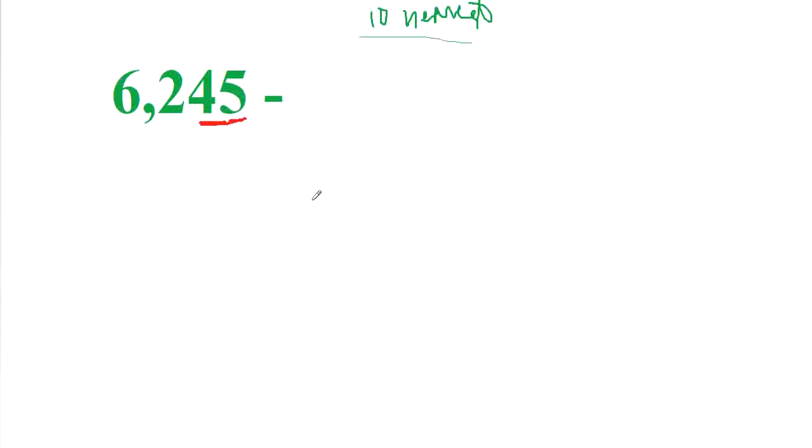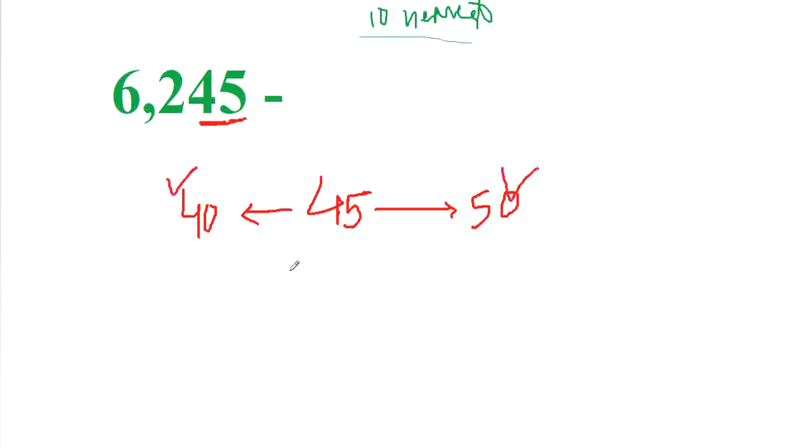So look at this number. This number is 45. And we know that this number is between 2 tens. One is 40 and another is 50. This is between these two numbers, 4 tens and 5 tens. And we know that 45 is just in the middle of these two numbers, between 40 and 50.